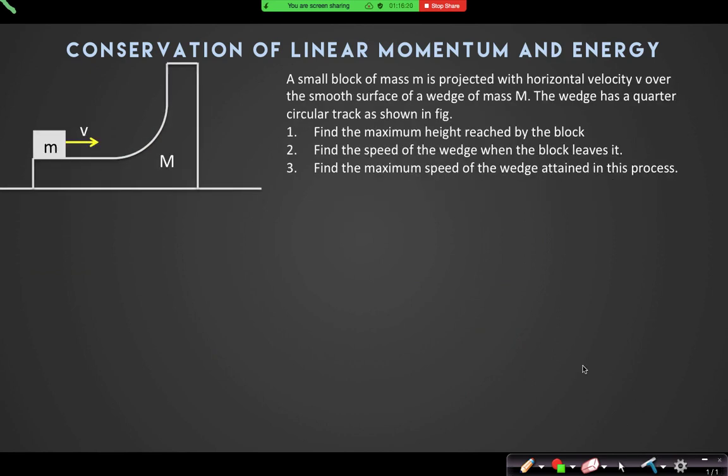A similar type of question: a small block of mass m is projected with horizontal velocity v over the smooth surface of a wedge of mass capital M. The wedge has a quarter circular track as shown. Find the maximum height reached by the block, find the speed of the wedge when the block leaves it, and find the maximum speed of the wedge attained in this process. Now try to do it by yourself.